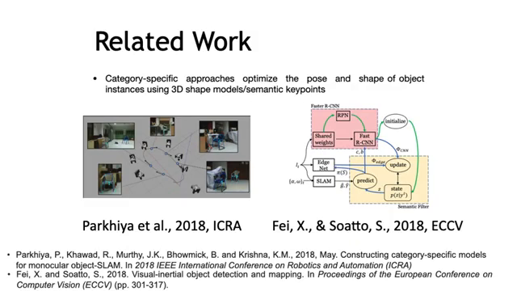Previously, category-specific approaches have been used to optimize the pose and shape of object instances using semantic keypoints or 3D shape models. For example, object pose and shape are optimized in the IROS paper using semantic keypoints to provide additional error terms related to object pose in the SLAM factor graph. Moreover, visual-inertial information for object mapping is used in the ECCV paper, relying on a database to retrieve object shapes. Those methods are computationally demanding in general, due to iterative optimization and the reliance on instance-specific CAD models.